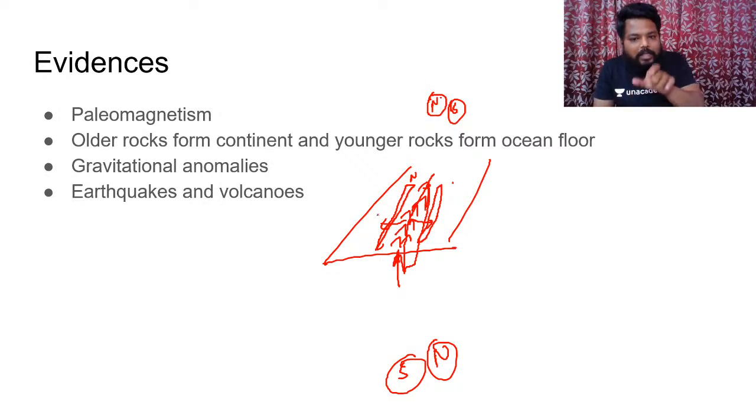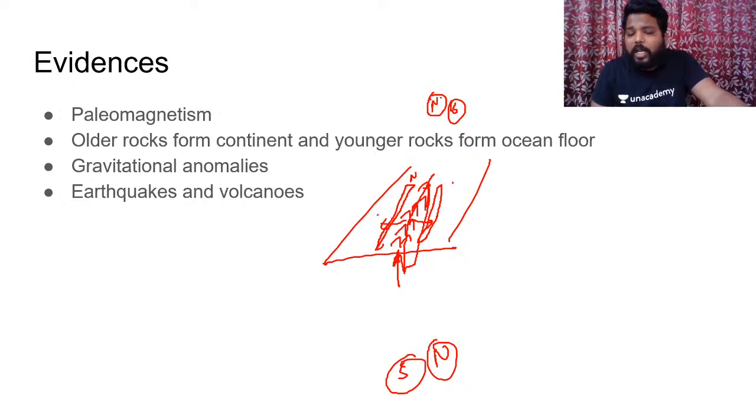How? As the rocks tend to adjust themselves according to the magnetic poles, these land masses, this crustal surface which is made up of rocks, tend to move accordingly, and when they move, we would be having the movement of plates. Hence paleomagnetism becomes one of the most important evidences in consideration with seafloor spreading and plate tectonics theory. And the next evidence is older rocks from continents and younger rocks from the oceanic floor. This is also one important evidence of how the plate tectonics theory was formed.